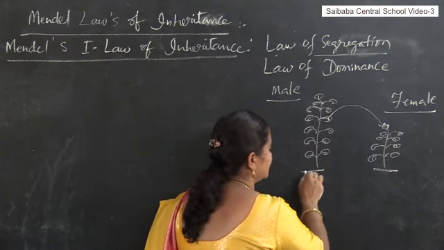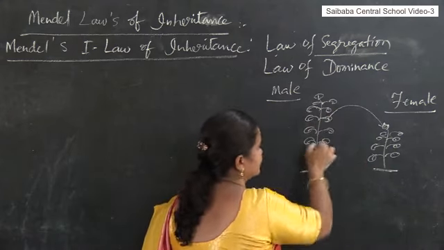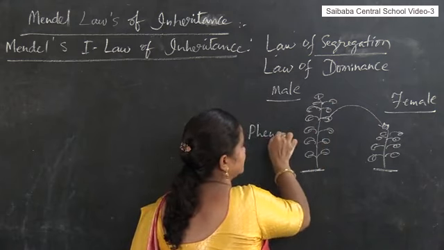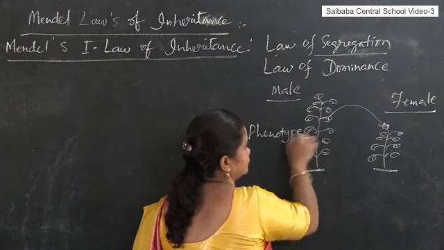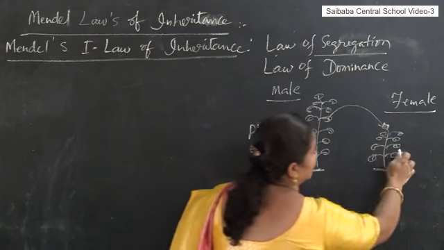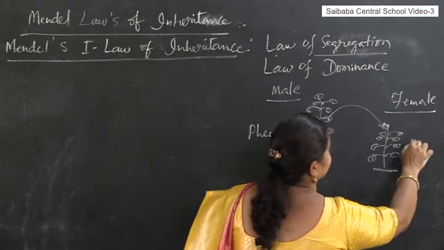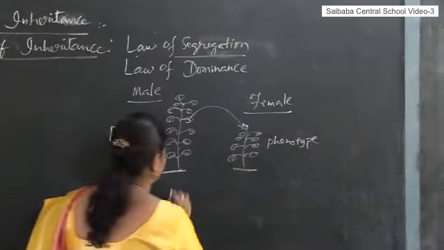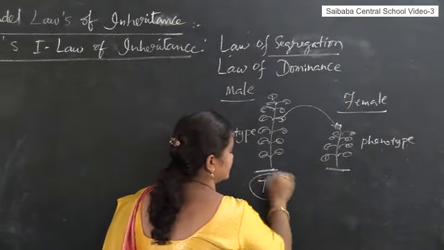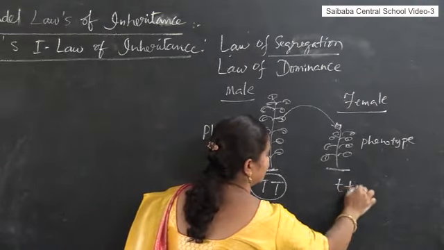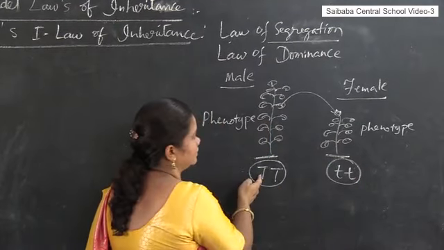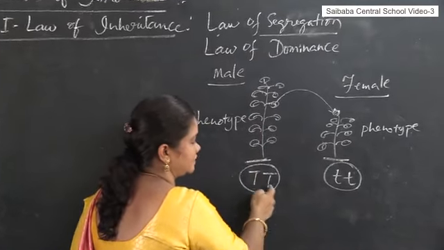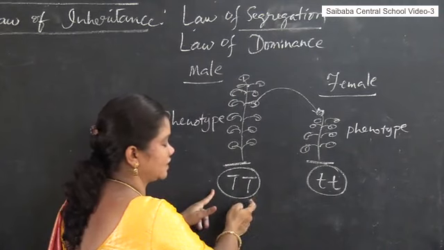He was waiting to see what type of plant is going to grow from these 2 plants. Tall is the phenotype, right? Which is visible to our eyes. And dwarf is also a phenotype. If we know the phenotypes, can't we write the genotypes? Yes, we can. What is the genotype for the phenotype tall? Capital T, because genes always work in pairs.